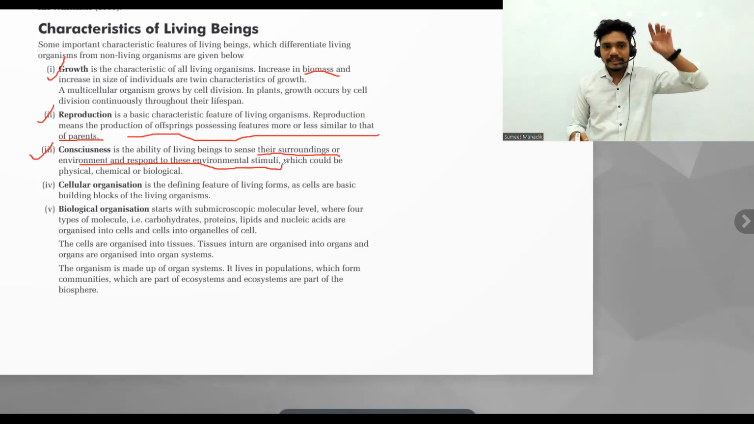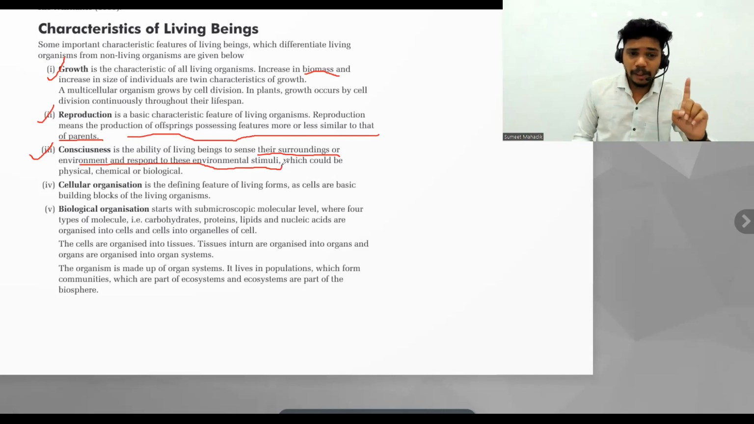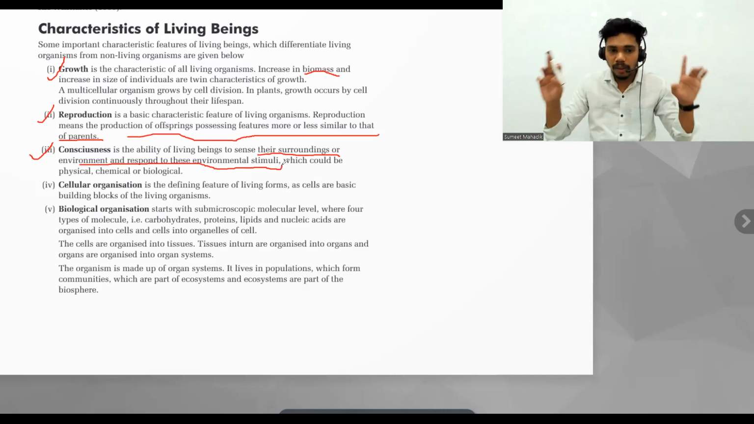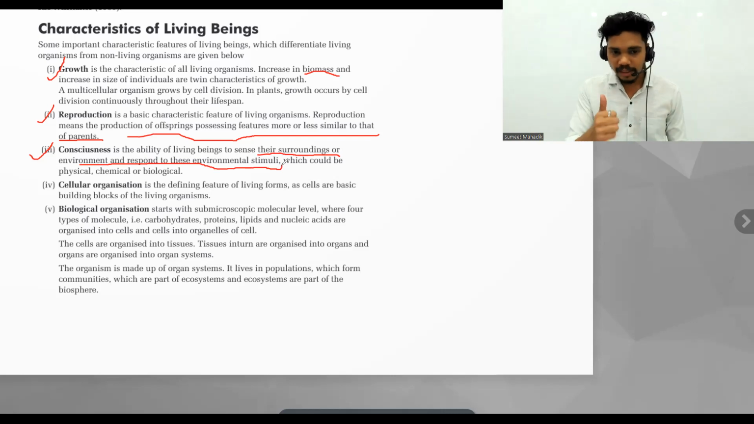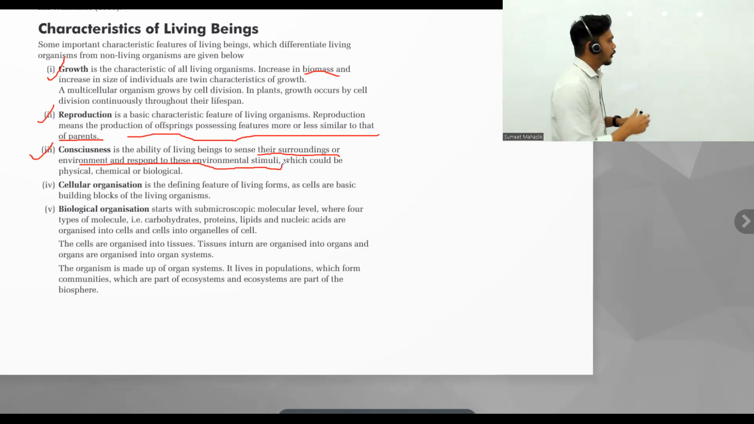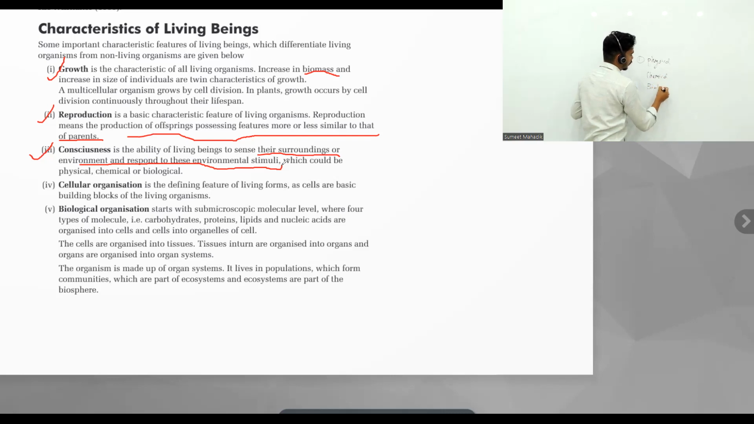So what is consciousness? It is a characteristic. It is the ability of living beings to sense their surroundings or environment and to respond to this environmental stimuli, right? Which could be physical, chemical, or biological. So when you talk about consciousness, it can be physical, chemical, and biological.